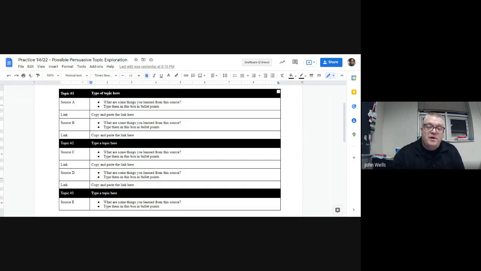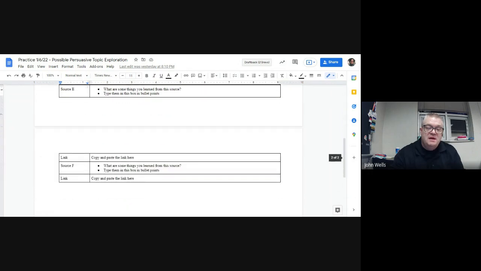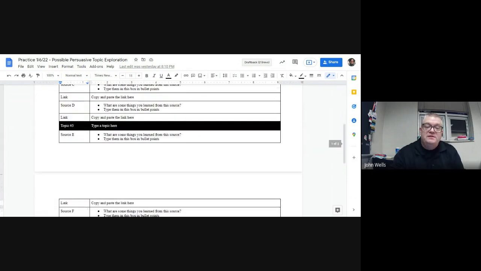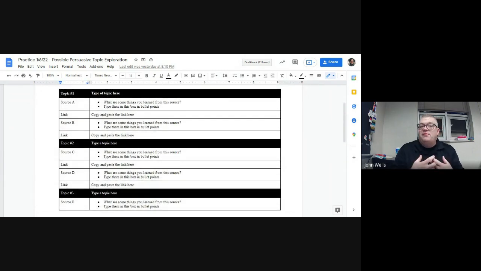Notice here, you have 3 topics on those black lines there. You have source A, B, C, D, E, and then F, with links for each of them. I did letter each of the sources differently because I want to make sure that you are using different sources each time. It's not like we're going to find one source and use it 2 or 3 or 4 times. We're going to find a source and use it on one line, and find a different source and use it on this line. So in the end, you're going to have 6 different sources.